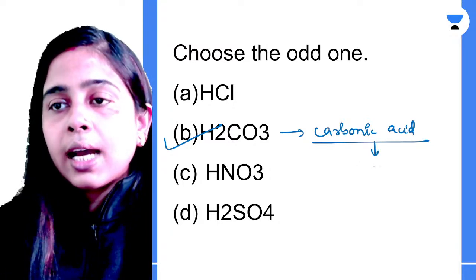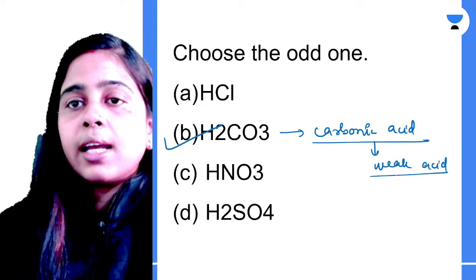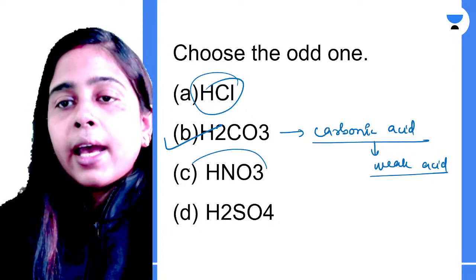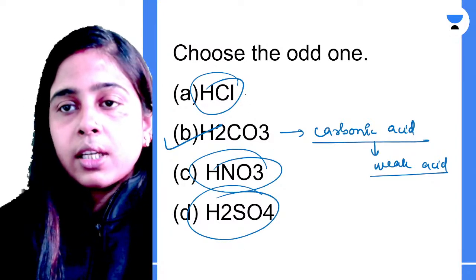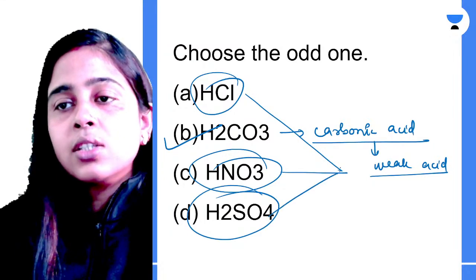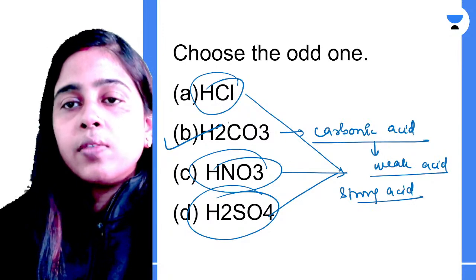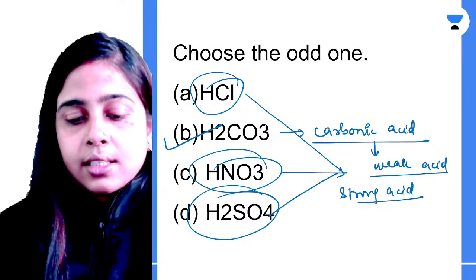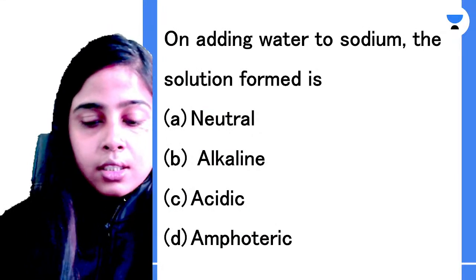Because carbonic acid is a very weak acid and the rest of the acids which are there in the options, that is HCl, HNO3 and H2SO4, all these are strong acids. They are very strong acids. So that's why this is the odd one out. Option number B is the correct answer. Clear? Let's try to answer the next question.